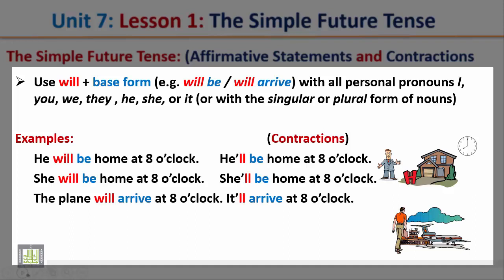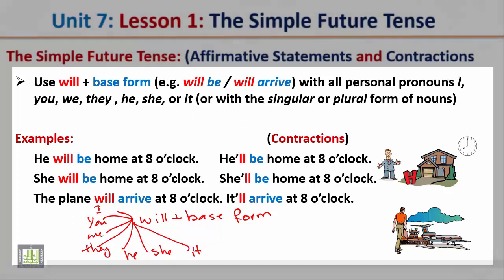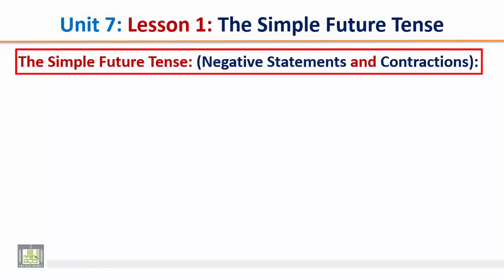So, as you have noticed, we use will plus the base form of the verb with all personal pronouns I, you, we, they, he, she, and it.